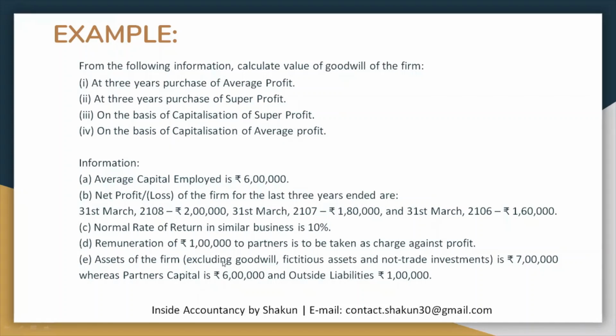Assets of the firm excluding goodwill, fictitious assets and non-trade investments is 7 lakh, whereas partners' capital is 6 lakh and outside liabilities is 1 lakh. So basically we need to calculate the capital employed with the help of this. So all assets, that is 7 lakh, minus the outside liabilities, that is 1 lakh. So 6 lakh is the capital employed if we follow the asset approach.